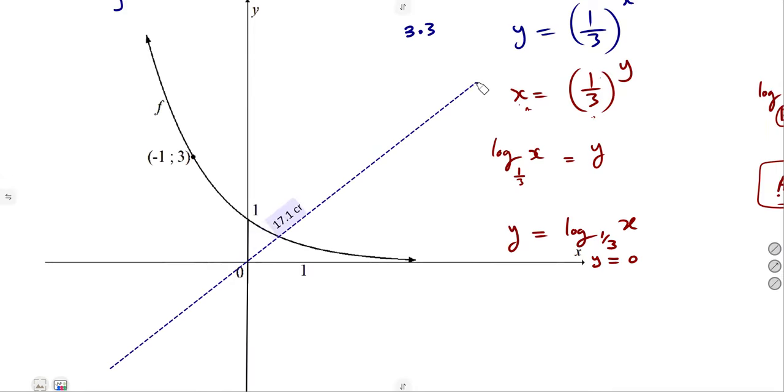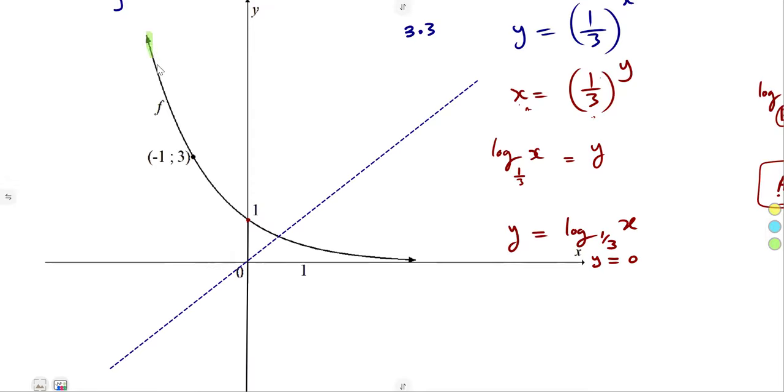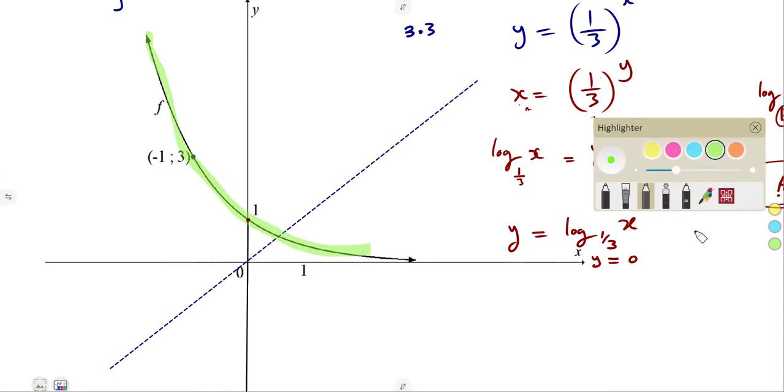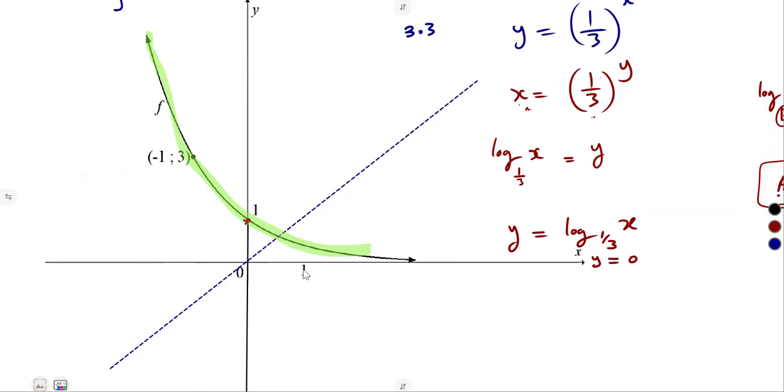So that is something like this. This graph here was crossing the y-axis at 1, the original function. So this is our original function. It was like this, crossing the y-axis. I want the x-axis. So when reflected in the line y is equal to x, it's going to be here.